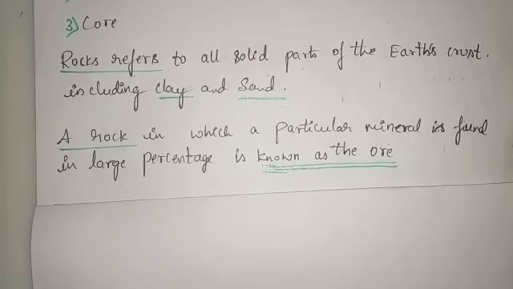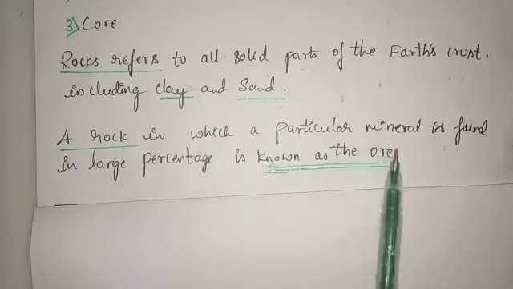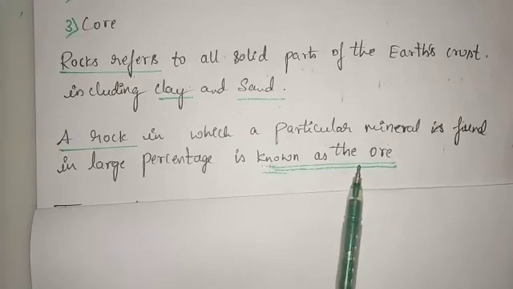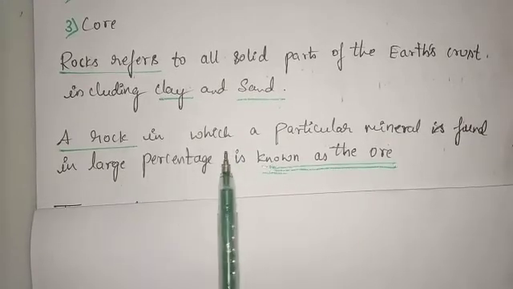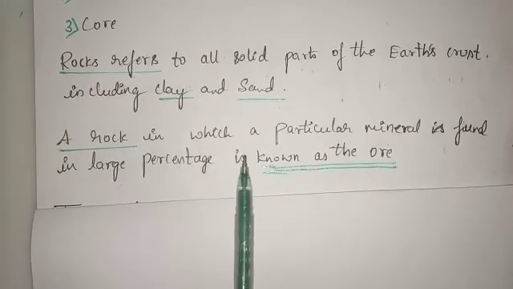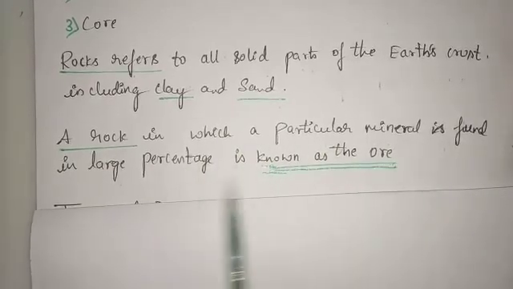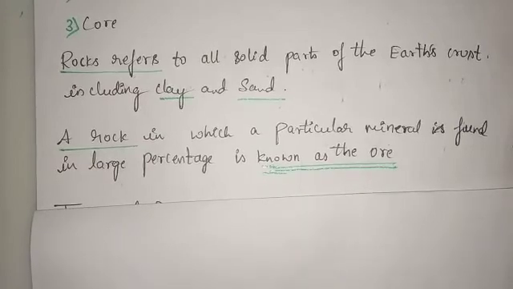A rock in which a particular mineral is found in a large percentage is known as an ore. One particular mineral is present in a large percentage, that is ore. A rock in which a particular mineral is found in a larger amount, we call it the ore of that particular mineral.